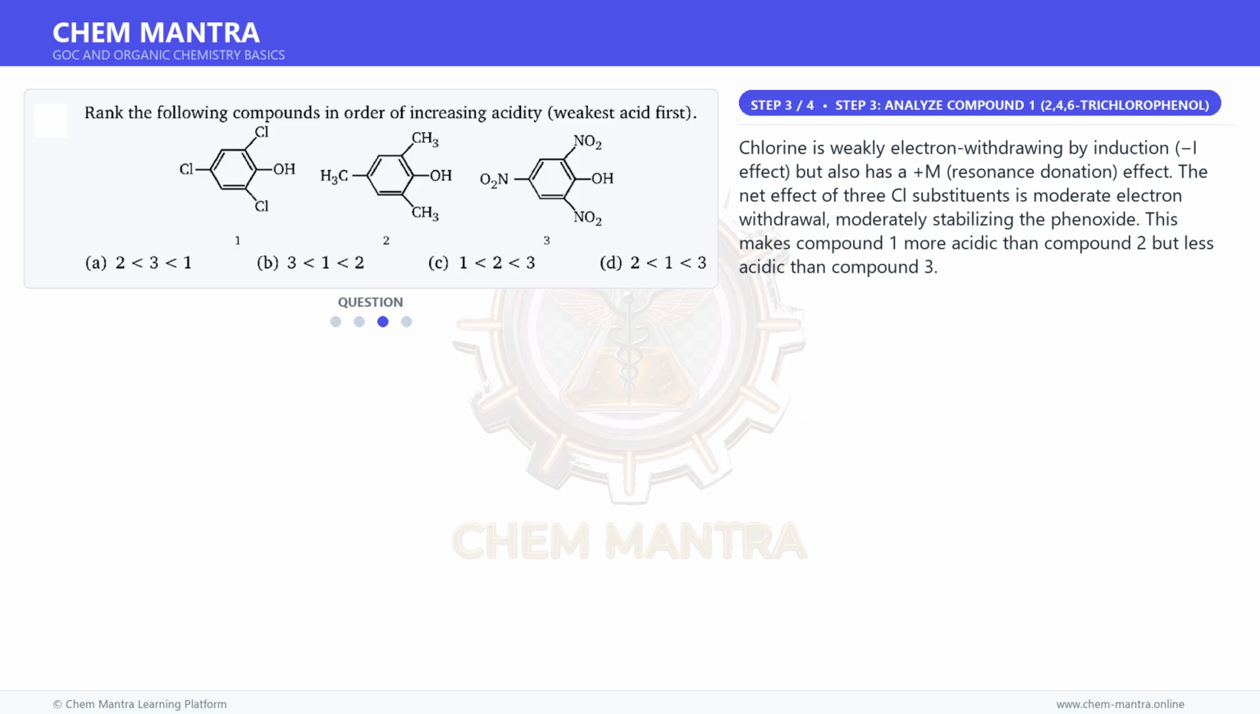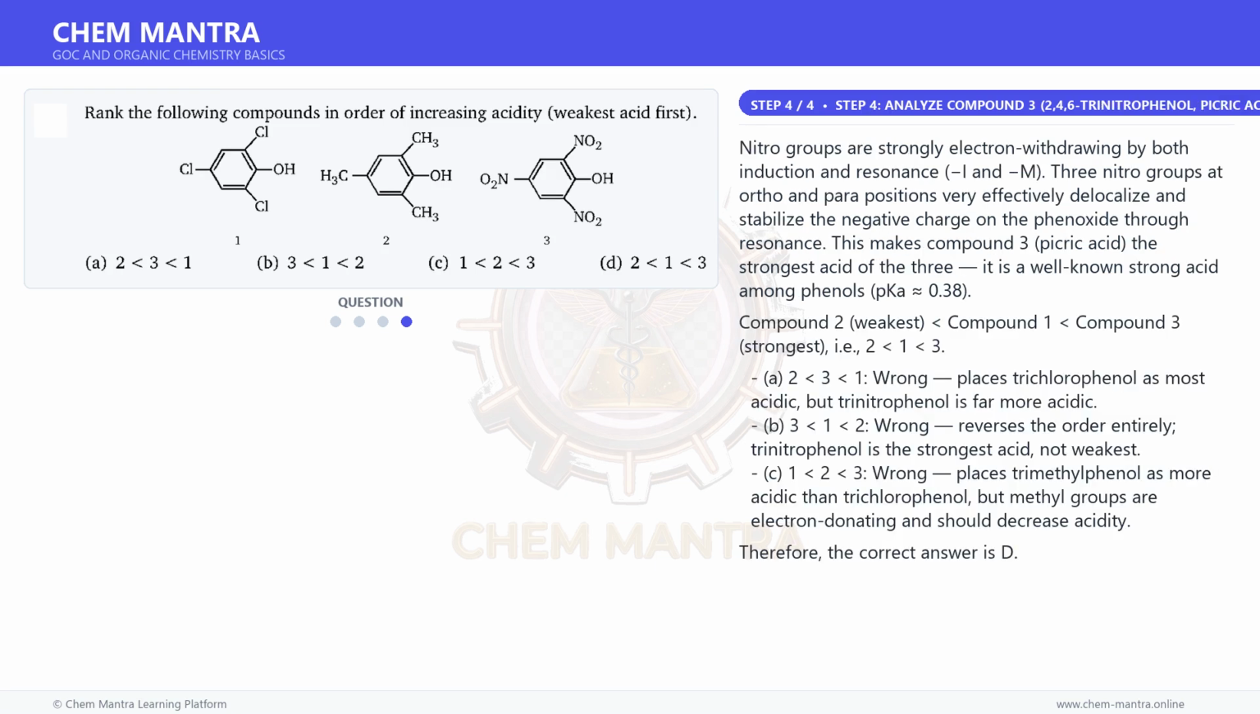Moving on to the next step. Chlorine is weakly electron withdrawing by induction, I effect, but also has a plus M, resonance donation, effect. The net effect of 3 Cl substituents is moderate electron withdrawal, moderately stabilizing the phenoxide. This makes compound 1 more acidic than compound 2 but less acidic than compound 3.